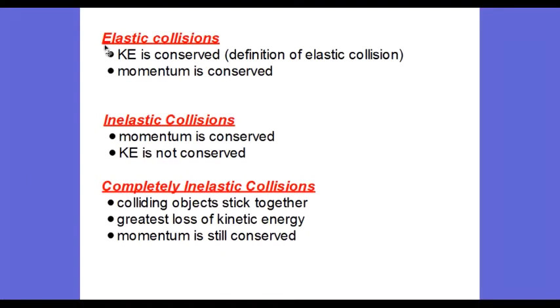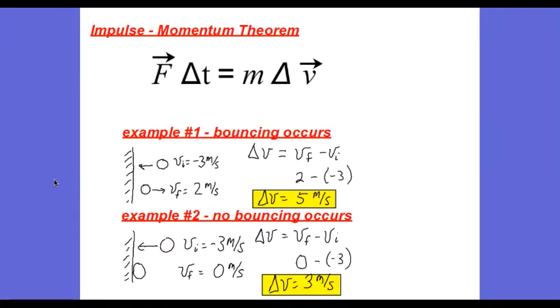Let's add this now to our slide of definitions of collisions. Now we have the elastic collision, the inelastic collision, and the completely inelastic collision, where the colliding objects stick together and the loss of kinetic energy is the greatest. Momentum is still conserved. So if we have the inelastic collision and the completely inelastic collision, that means there are varying degrees to which a collision is inelastic.